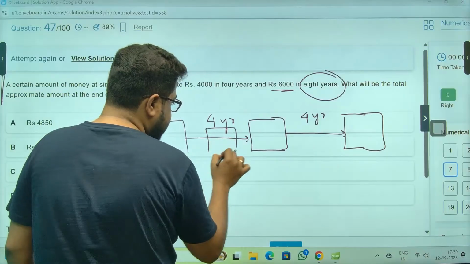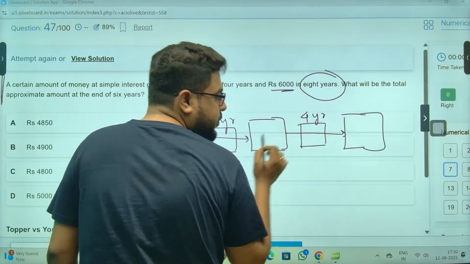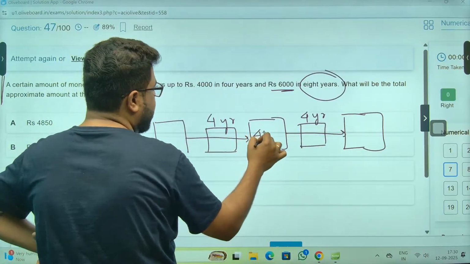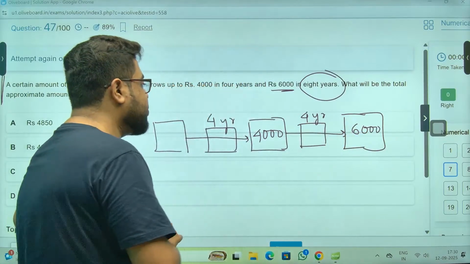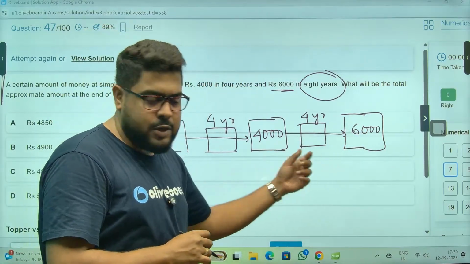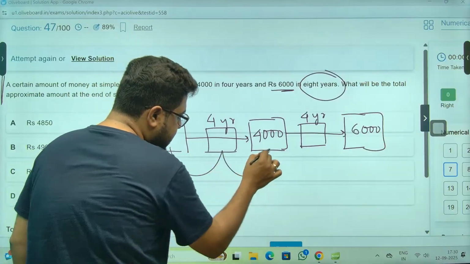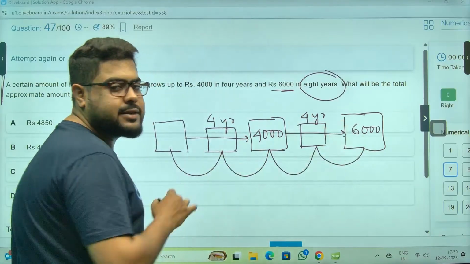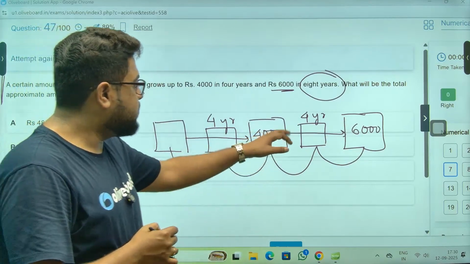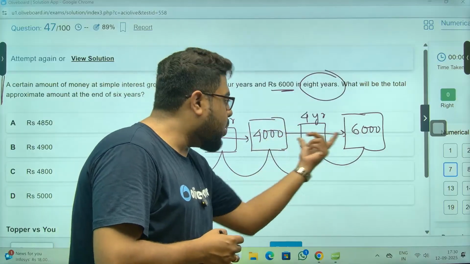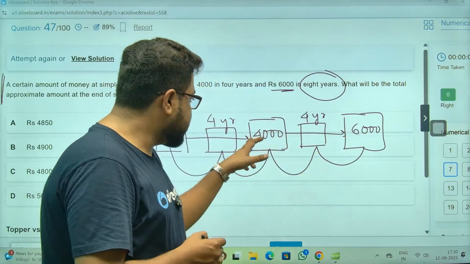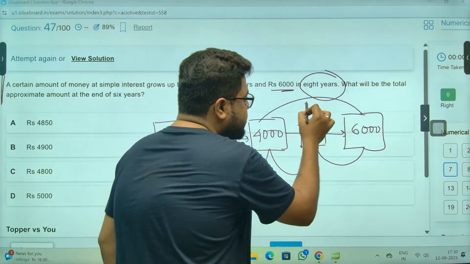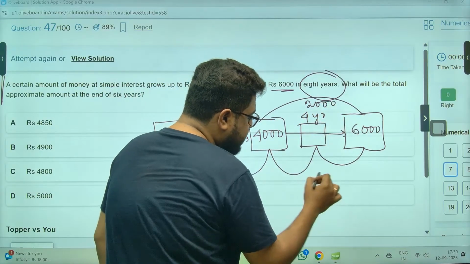So I'm taking another slab in between, right? So this is 4,000 and this is 6,000, correct? If I take another slab, these are all in AP, right? But what will happen? This common difference will be halved. This common difference, which was 2,000 rupees, will be distributed equally.